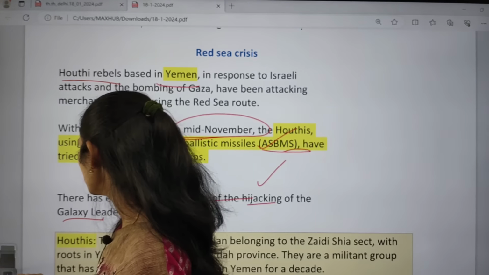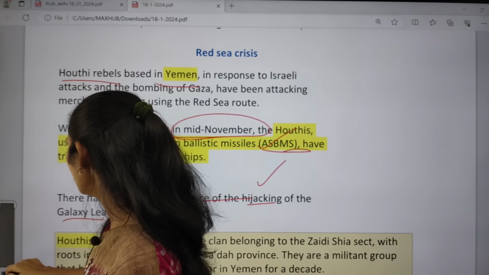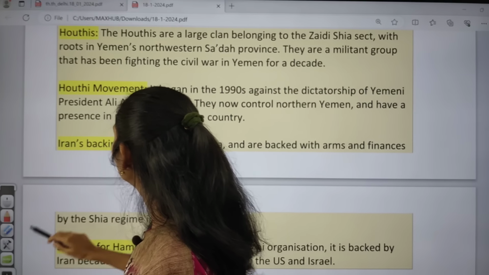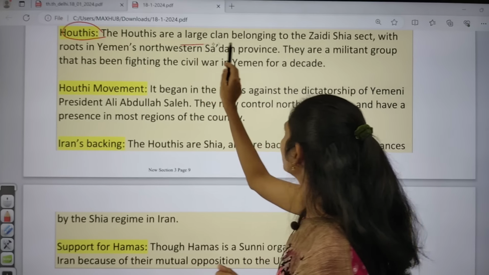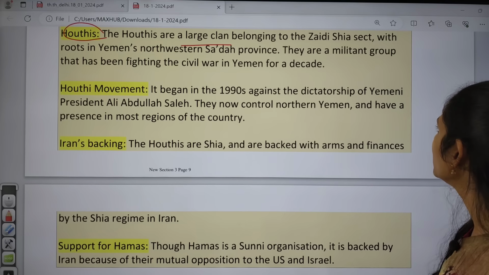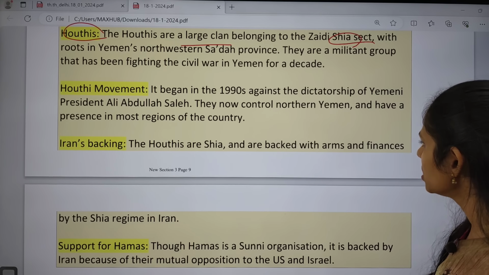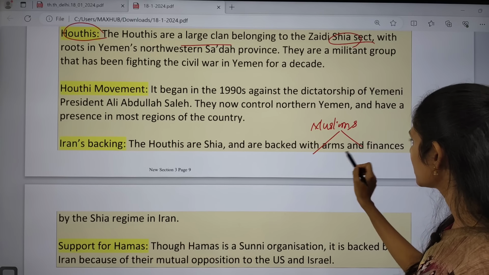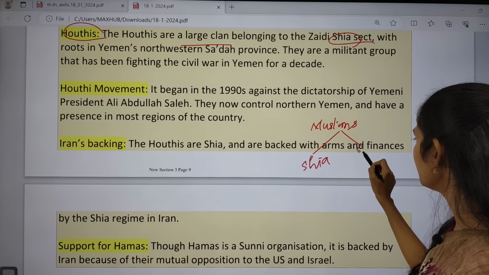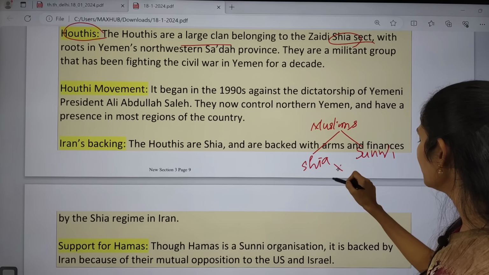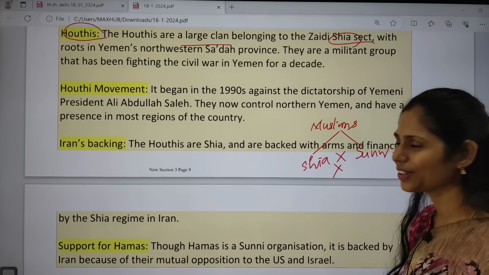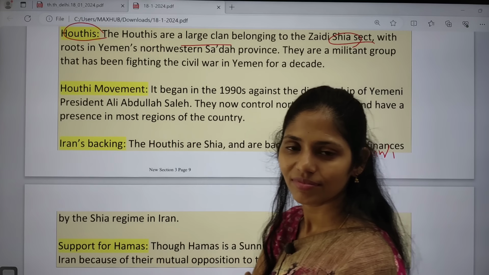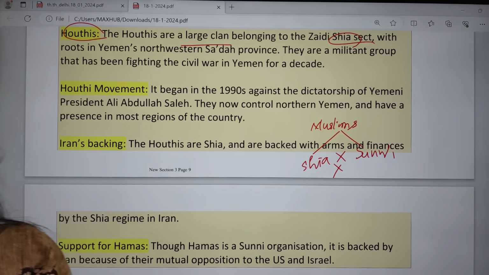If we're talking about the history regarding the Houthis, there may be a question from your internal security or international relations point of view. The Houthis are a large clan and they belong to Shia. Among Muslims we have two sects, one Shia and one Sunni. There is a controversy going on between these two, Shia and Sunni. If you see Saudi Arabia, it is Sunni led, and Iran is Shia led.